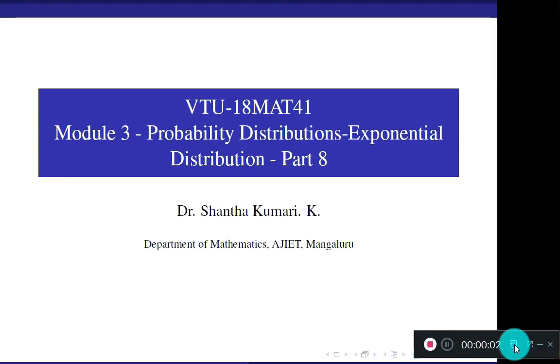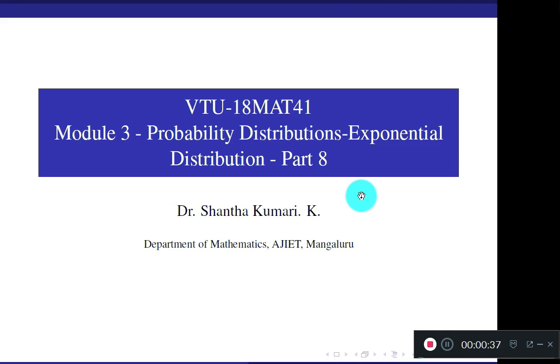Dear students, welcome to part 8 of your module 3, probability distributions. In the previous 3 parts you studied the binomial distribution and Poisson distribution. Both are discrete probability distributions. Discrete probability distributions means the values taken by x, the number of successes, can be listed.